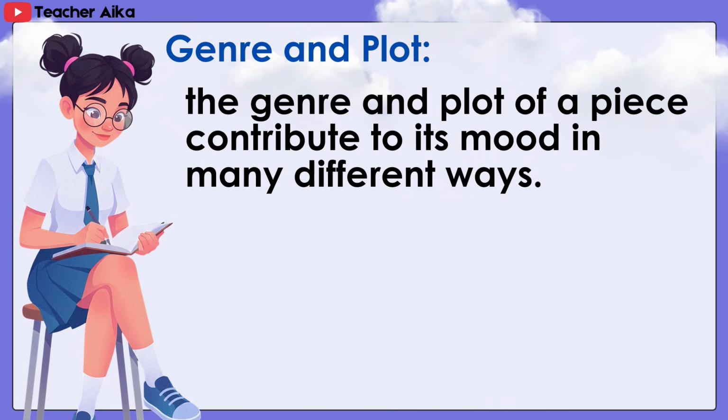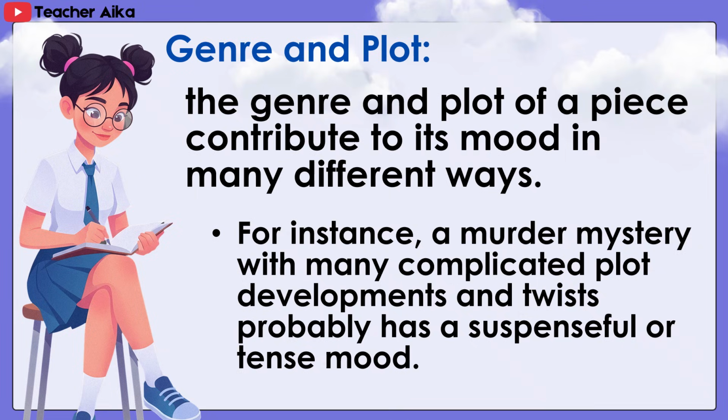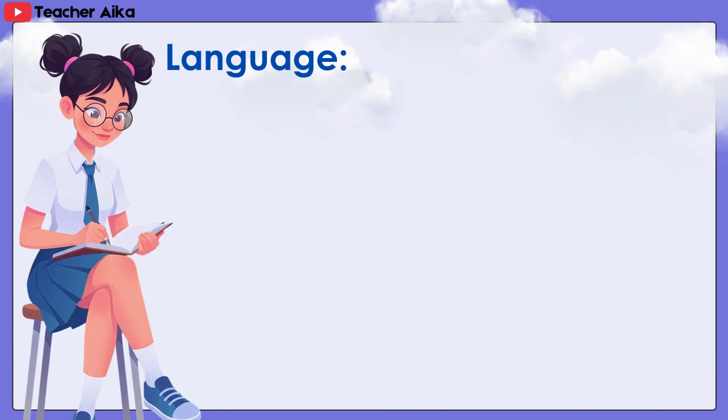Genre and plot. The genre and plot of a piece contribute to its mood in many different ways. For instance, a murder mystery with many complicated plot developments and twists probably has a suspenseful or tense mood. Language.